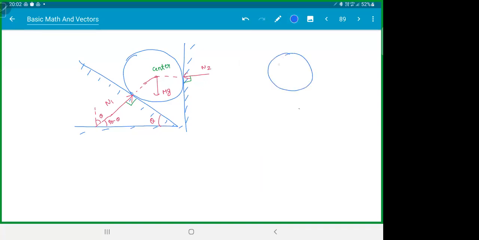So on this sphere, you have forces N2, this is mg, and this is N1, which is making an angle theta with the vertical. So this component will be N1 cos theta. Any side that touches theta is the adjacent side, cos theta. N1 sin theta. You are done.